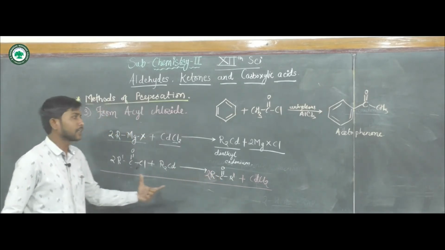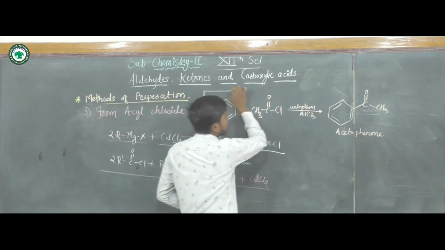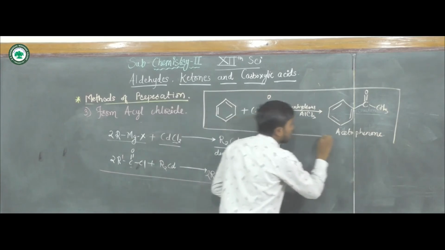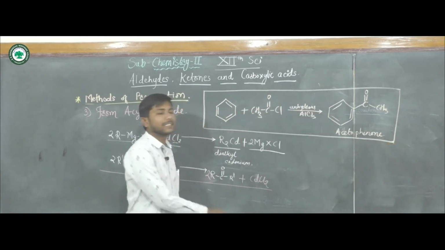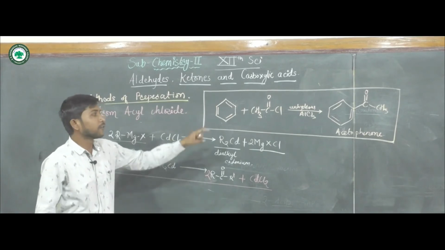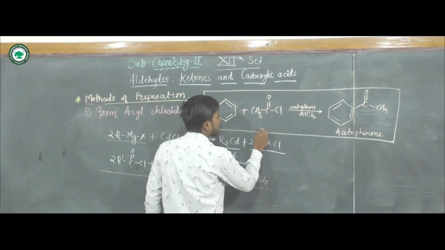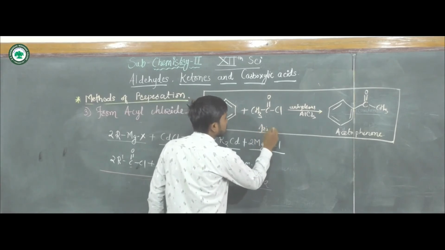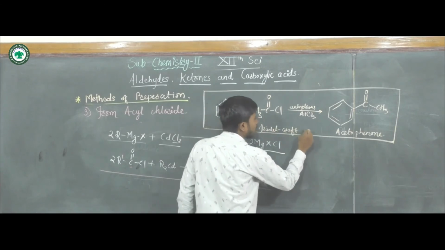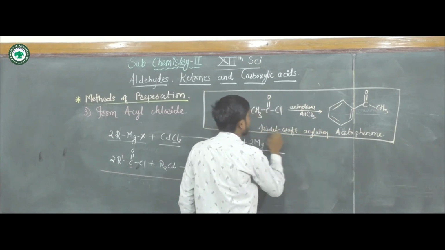In the case of aromatic ketones, when benzene undergoes acylation in the presence of anhydrous AlCl3, it results in the formation of acetophenone. This is nothing but the Friedel-Crafts acylation reaction.